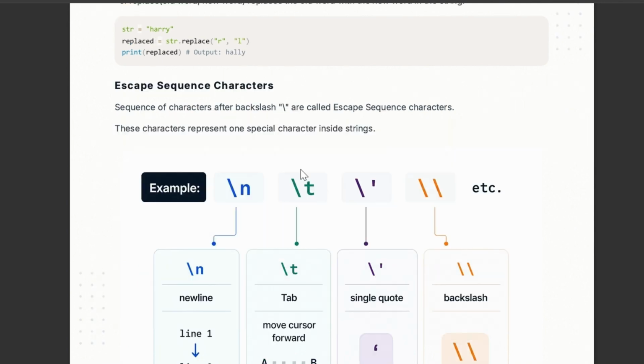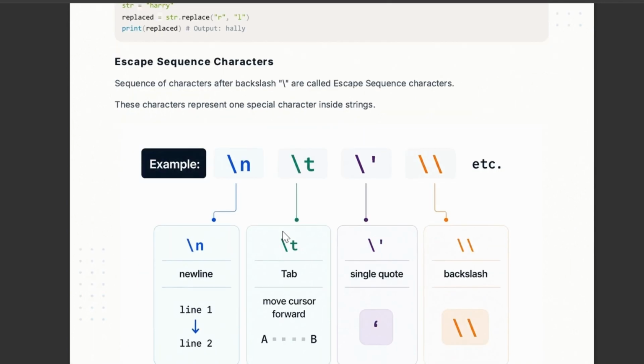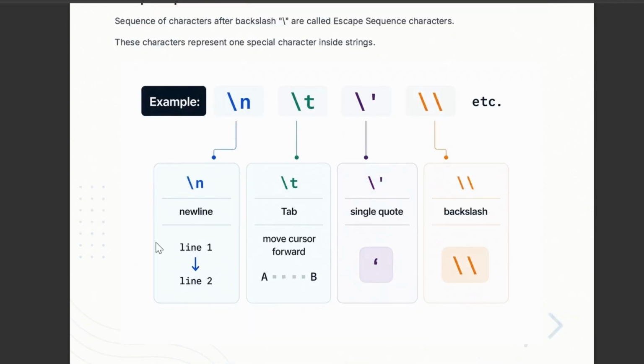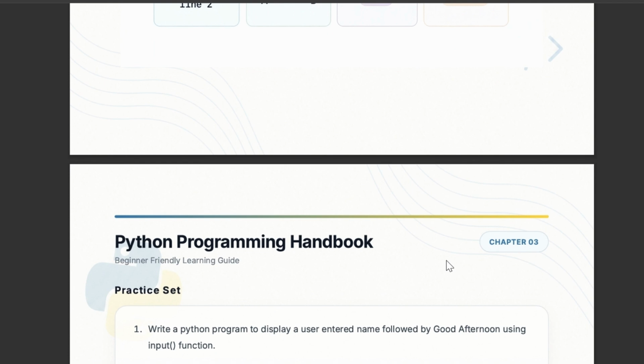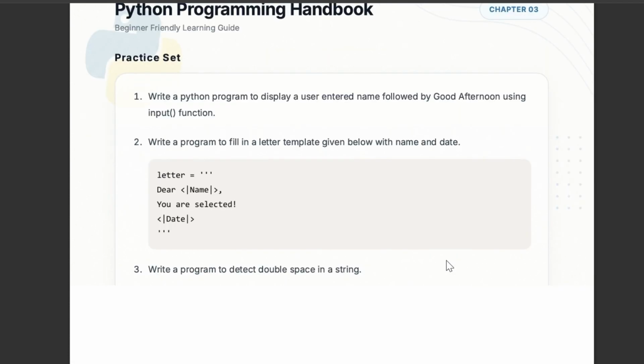And now move to the escape sequence characters. Sequence of characters after backslash are called escape sequence characters. Okay, backslash. That is for new line. This is for tab. This is for single quote, and this is for backslash. Backslash. Okay, so practice it, guys.